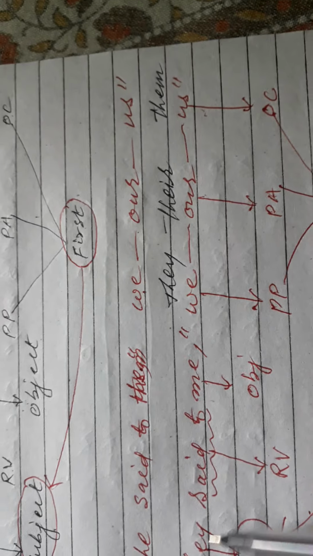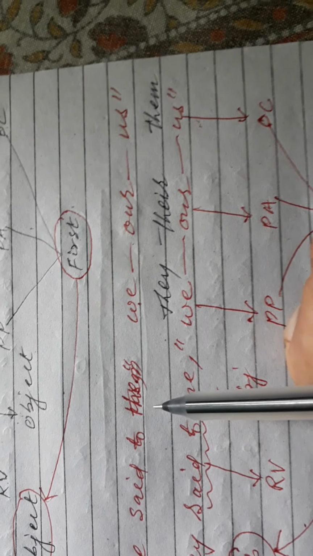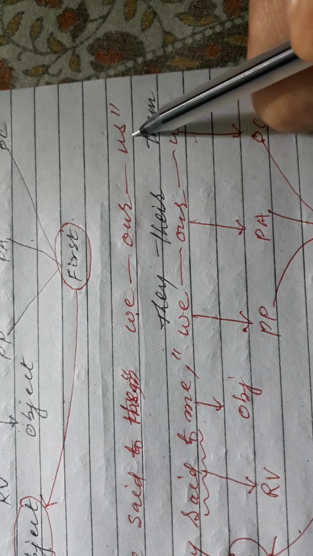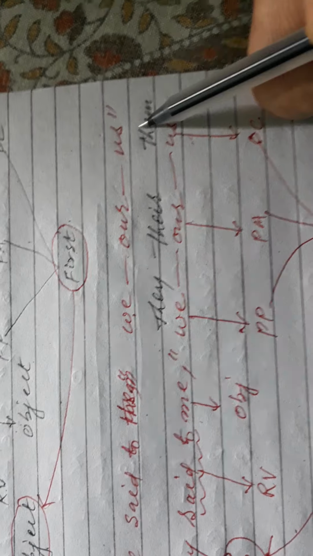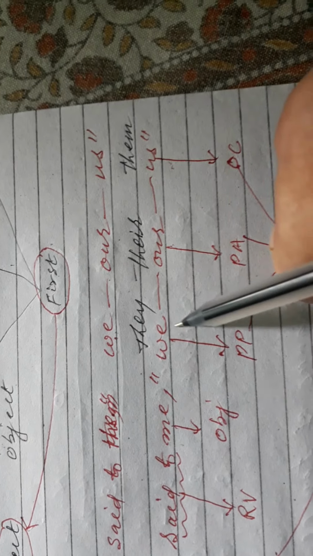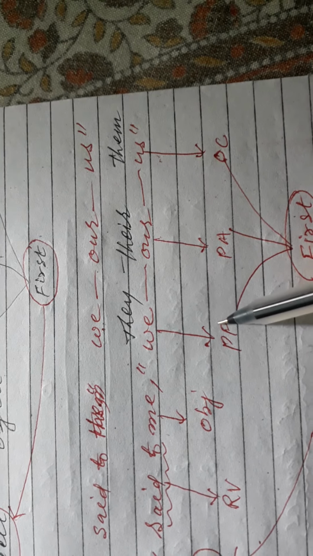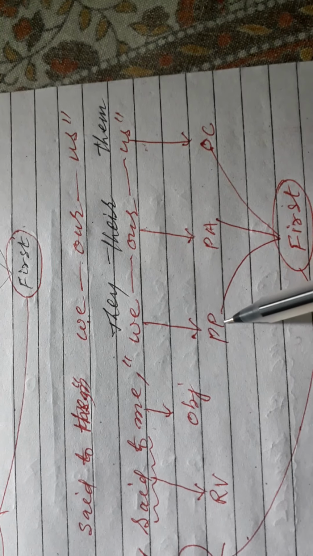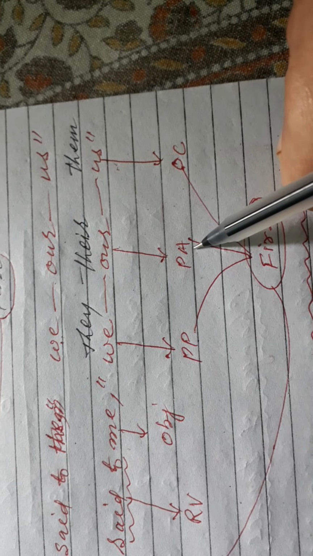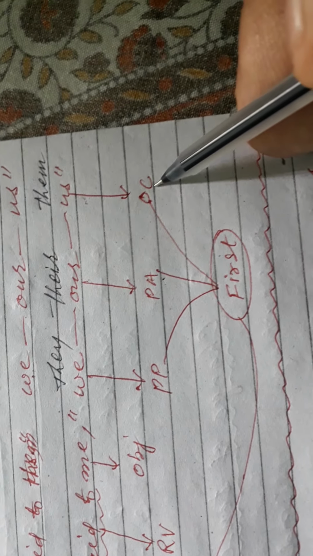One more example: she said to her, "we, our, us." We is the personal pronoun, our is the possessive adjective, and us is the objective case.